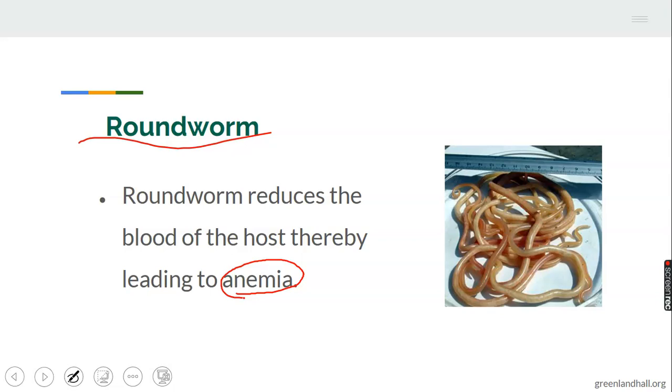Roundworm, tapeworm, liver fluke are endoparasites. Before we continue, pick up your pen and your notebook and write out the host of liver fluke, the secondary host of tapeworm, and the secondary host of roundworm.